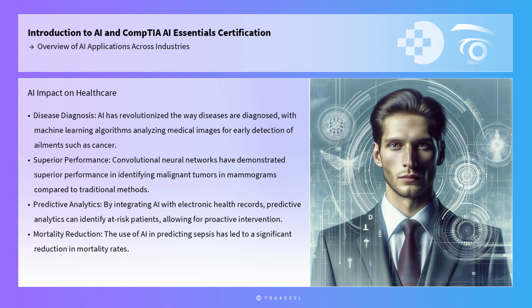By integrating AI with electronic health records, predictive analytics can identify at-risk patients, allowing for proactive intervention. For example, the use of AI in predicting sepsis has led to a significant reduction in mortality rates. These applications underscore the potential of AI to improve patient outcomes and optimize healthcare delivery.